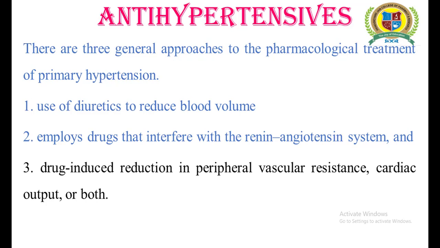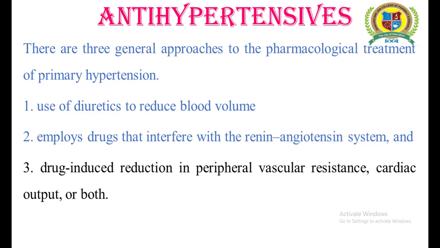We specifically said primary hypertension because in the previous video we discussed that, based upon the etiological factor, hypertension can be of two types, primary hypertension and secondary hypertension.